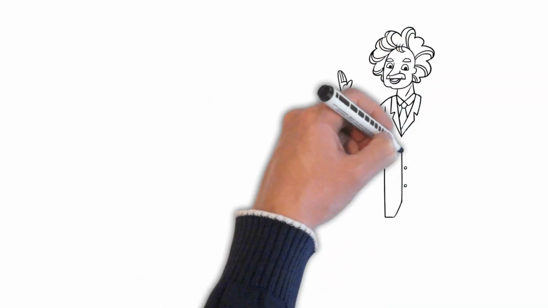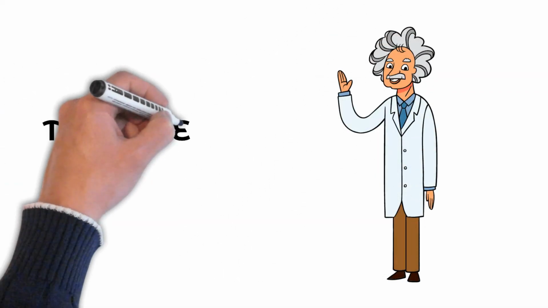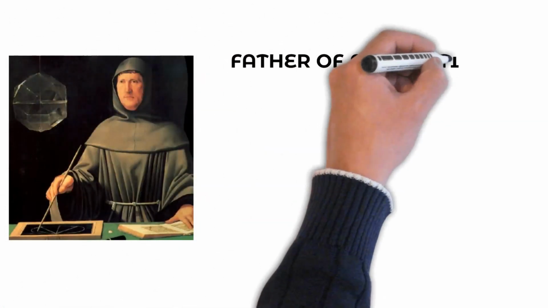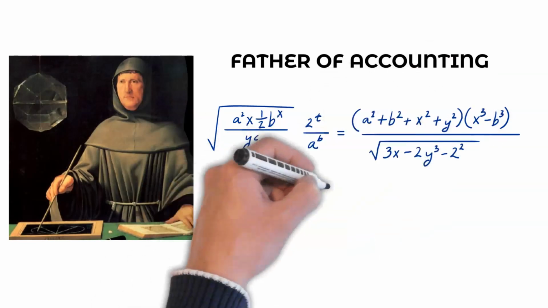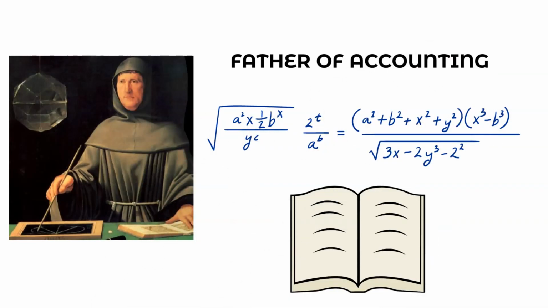Albert Einstein believed that the rule of 72 was a more important discovery than his theory of relativity. The first reference to this rule comes from Luca Pacioli, who is considered the father of accounting. In his book, he explains the importance of this rule.